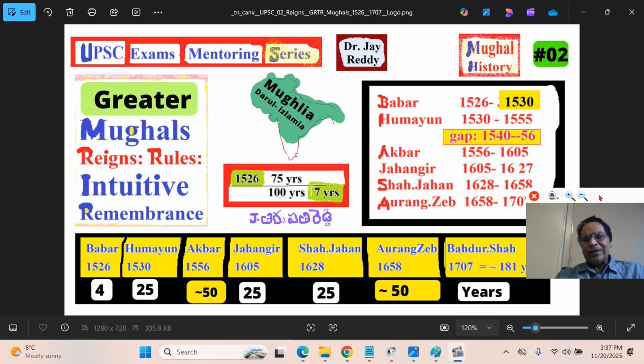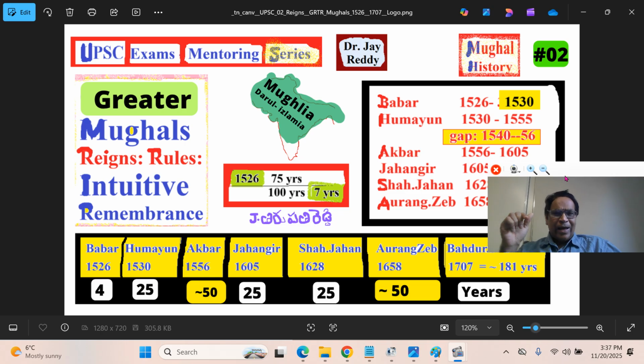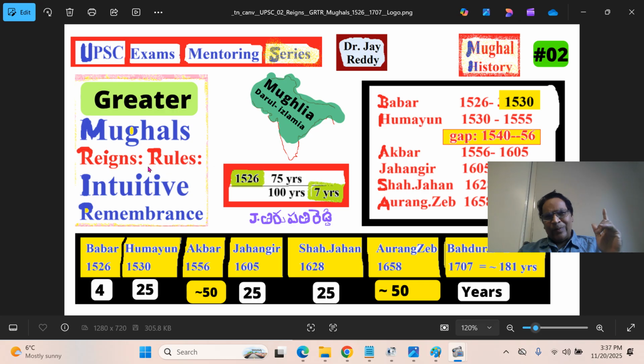The first 175 years I also covered. It's not about why you are covering this, but how you can very easily and intuitively tell it. That's very important in your prelims, in your mains, in your oral exams, which I will articulate in part 2. That is the greater Mughals or earlier Mughals, their reigns, intuitively. That's the point. You have to remember it very easily. That's the part we will be highlighting.